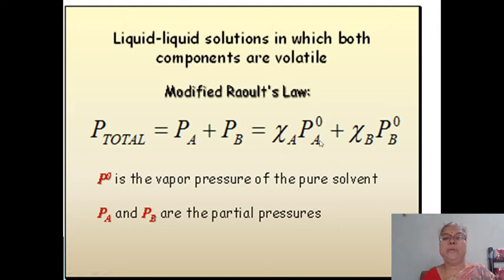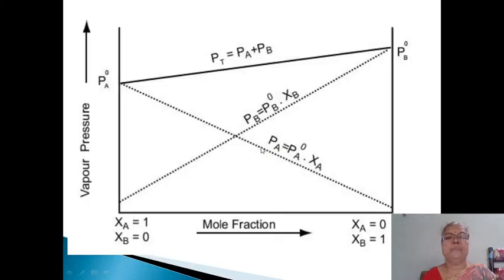P0A is the vapor pressure of pure A component, P0B is the vapor pressure of pure B component, and XA and XB are the mole fractions of A and B. Then if we plot the graph of vapor pressure versus mole fraction, we have this type of straight lines. This is the straight line for A component, this is the straight line for B component, and this is the straight line for total vapor pressure. These are the solutions which obey Raoult's law.